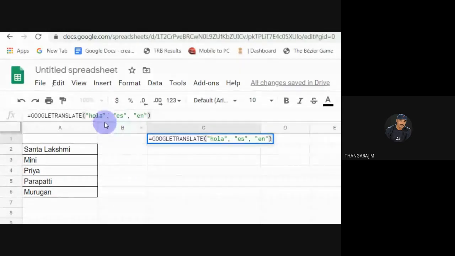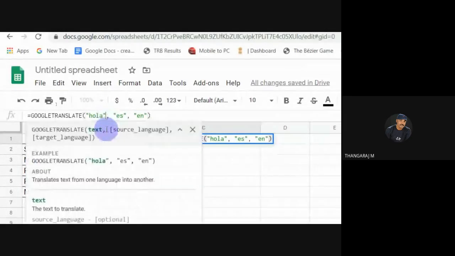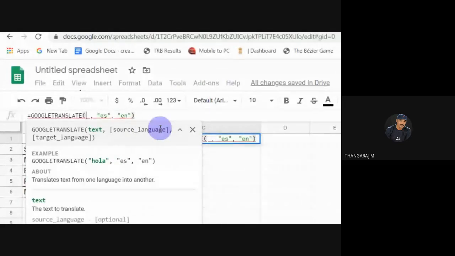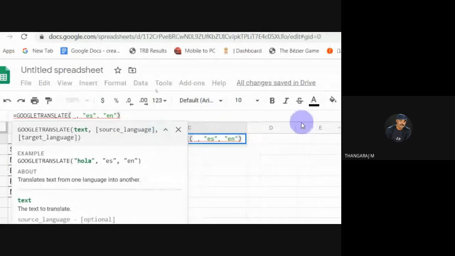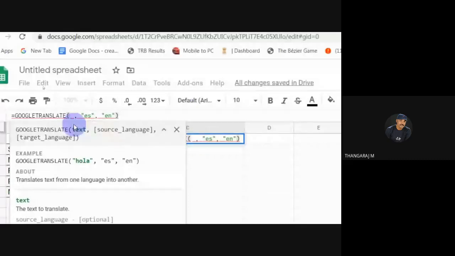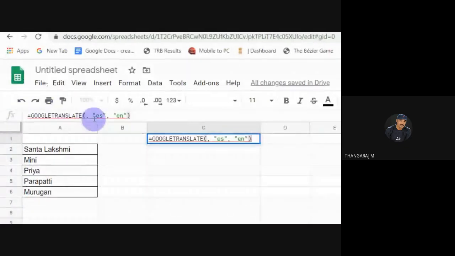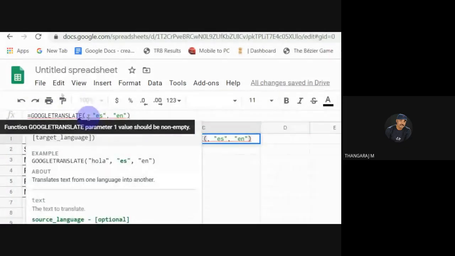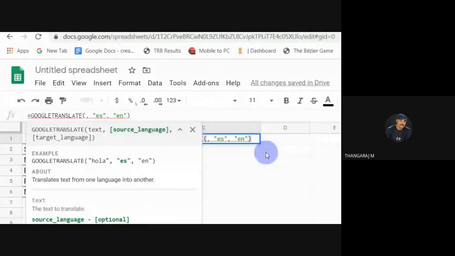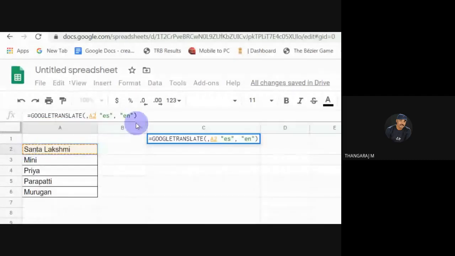Now I delete this and click on this first cell, A2.